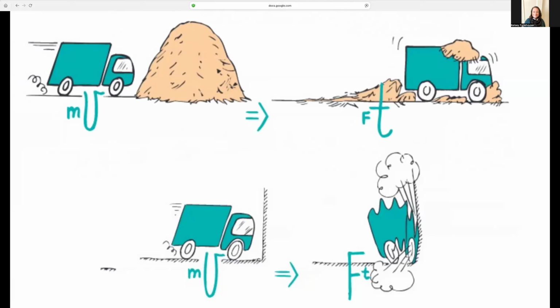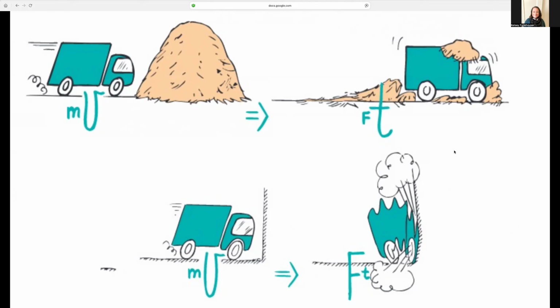I like this example from the textbook of a truck moving fast. We know it's moving fast because the velocity, or the v, is really big in this figure. If we want to change the momentum of this truck by bringing it to a stop, we have the option of crashing into a pile of hay or a wall. With the hay, we can apply a small force and have it act over a larger amount of time to bring the truck to rest. But in the other case, with it running into a wall, the truck would come to rest in a really short period of time, but it would require a very large force, and that would destroy the truck.